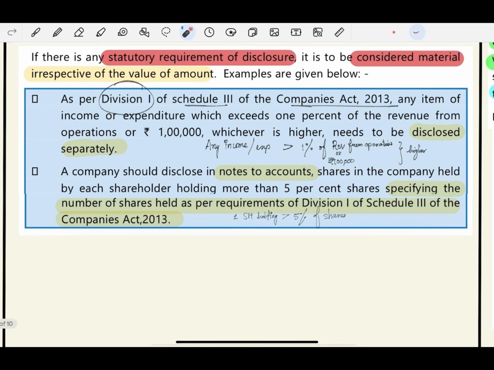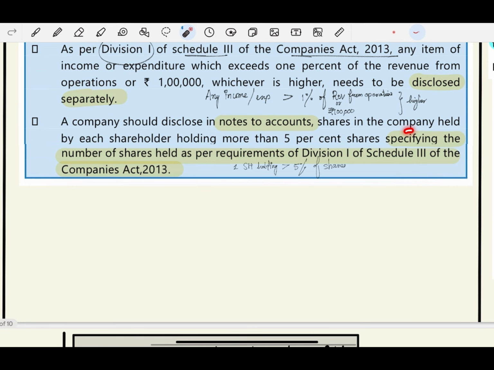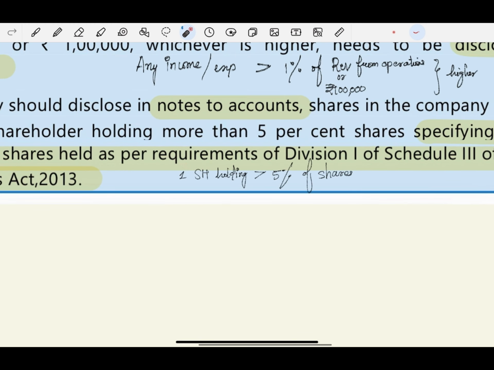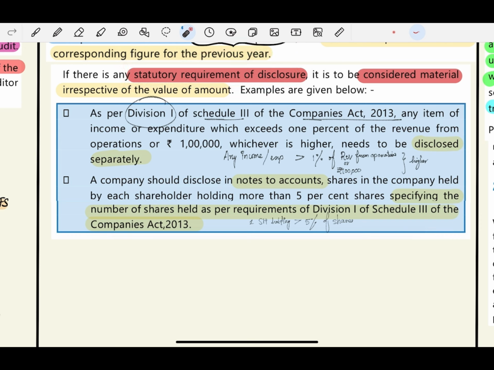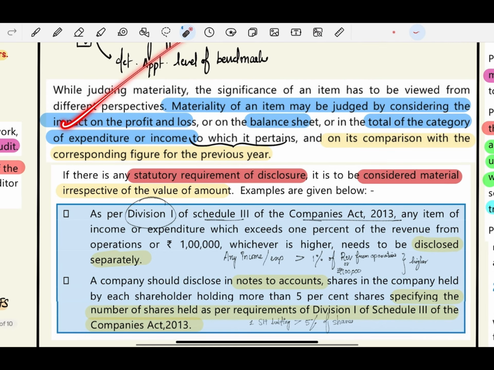There is no option. A company should disclose in notes to accounts shares in the company held by each shareholder holding more than 5% shares, specifying the number of shares held as per requirements. So basically, if there is one shareholder and his holding is more than 5% of the total shares, then it has to be disclosed as per the statutory requirements, even if the amount is immaterial. Even if the amount is below the materiality threshold. So these are in case of statutory requirements.